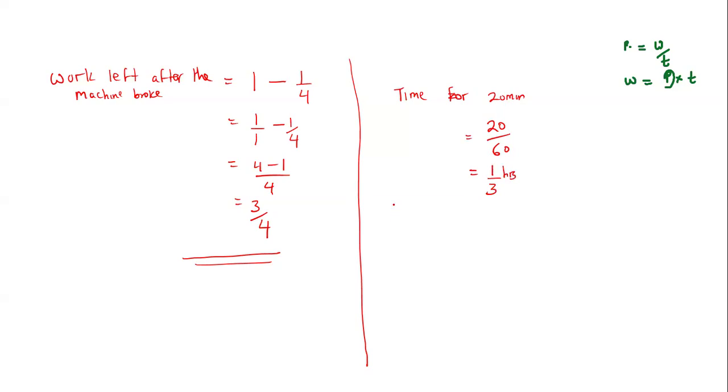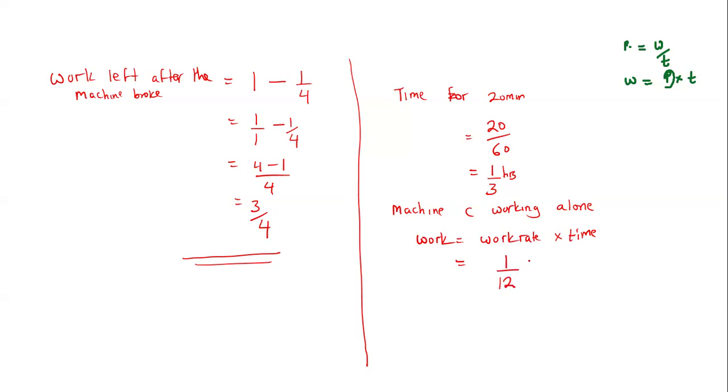But since it is machine C working alone, we know very well that machine C works at a rate of 1 out of 12. So to find the amount of work, like we have said, work would be the work rate times the time. The work rate machine C works on is 1 out of 12.